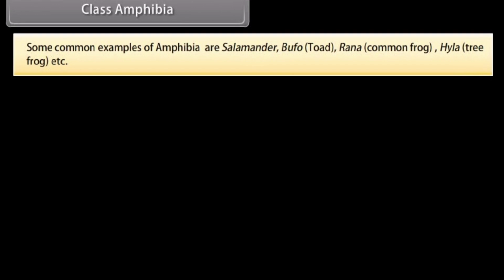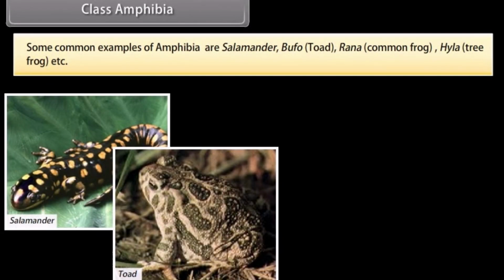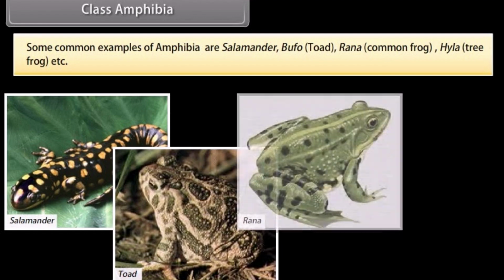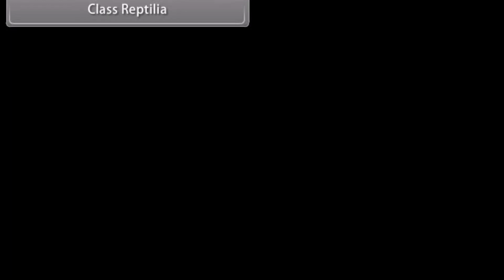Some common examples of amphibia are salamander, bufo, toad, rana, common frog, hyla, tree frog, etc. Class Reptilia.